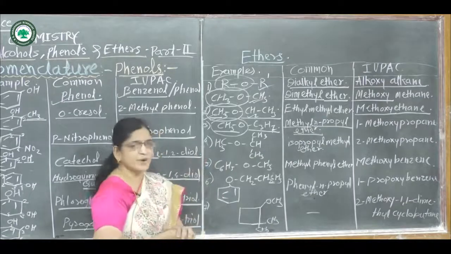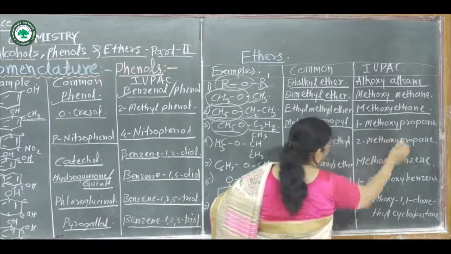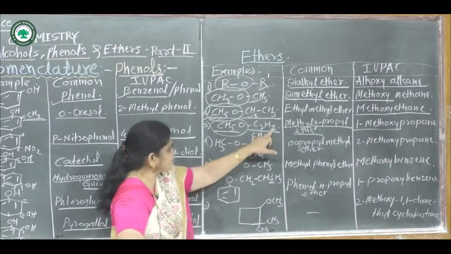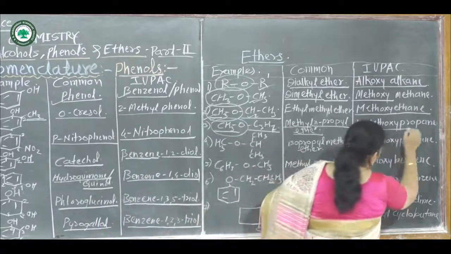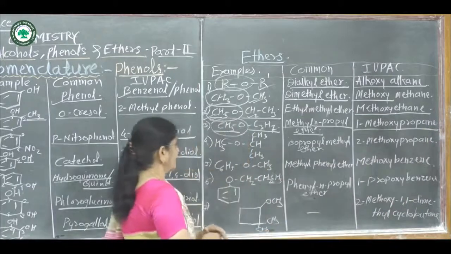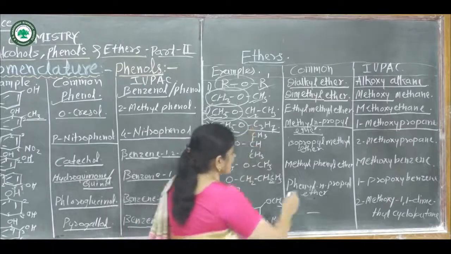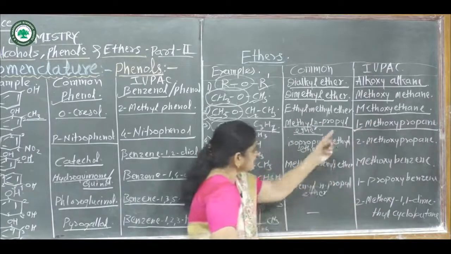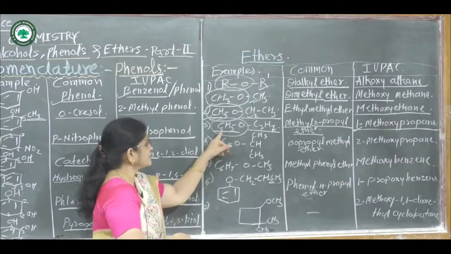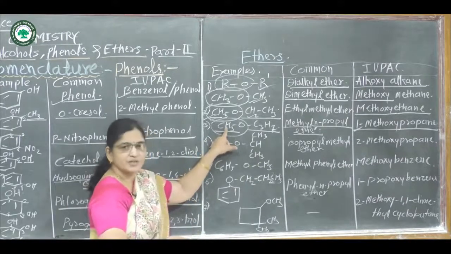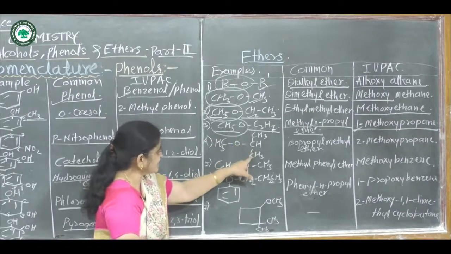And IUPAC name of this compound, again this is methoxy group. Hence write here at first methoxy. Then it contains 3 carbon atoms. Hence it is a derivative of propane. Hence name of this compound is methoxypropane. Again this methoxy group is attached to first carbon atom. Hence write here number at starting, that is 1-methoxypropane. Hence IUPAC name of this compound is 1-methoxypropane.